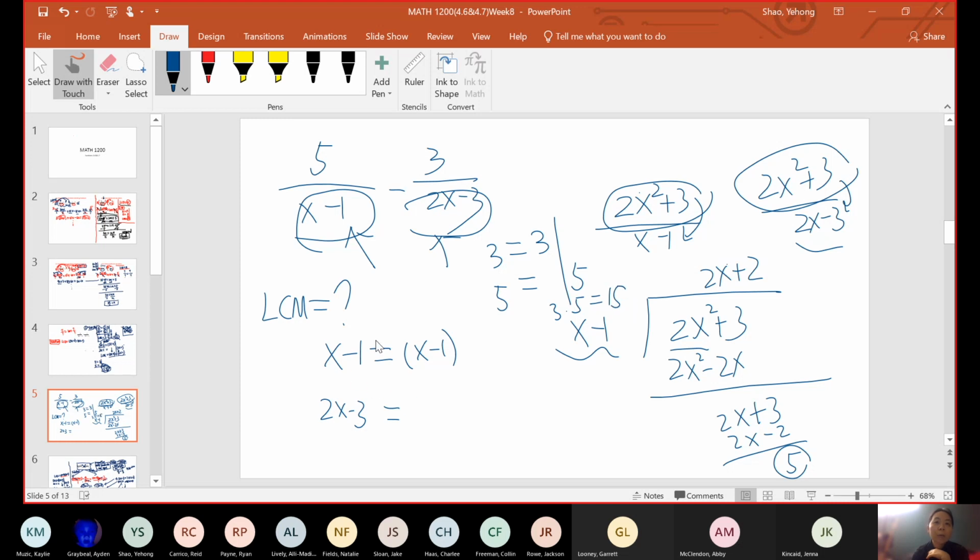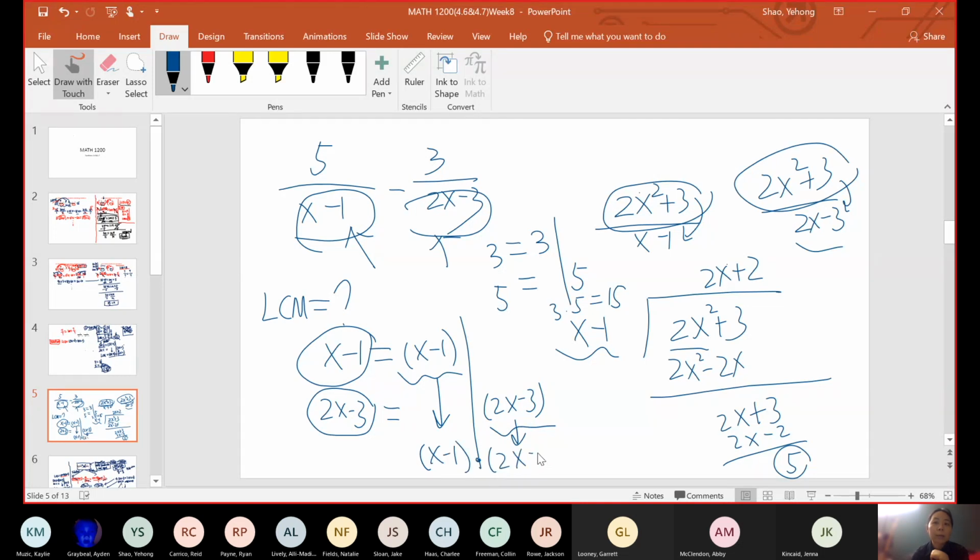Exactly the same way here. Think of x minus 1 as 3. Think of 2x minus 3 as 5. You cannot break down 3. You cannot break down 5. Which means here you cannot break down x minus 1, you cannot break down 2x minus 3. So the least common denominator will just be x minus 1 times 2x minus 3. It will just be the product of these two. So it's not 2x squared plus 3. Okay, does it make sense?